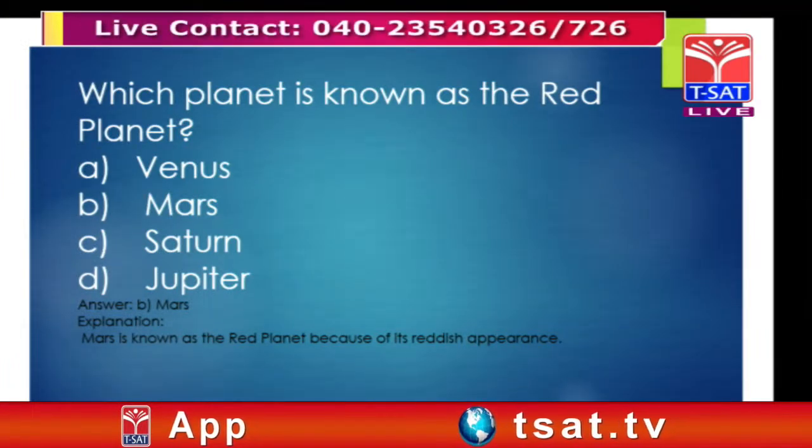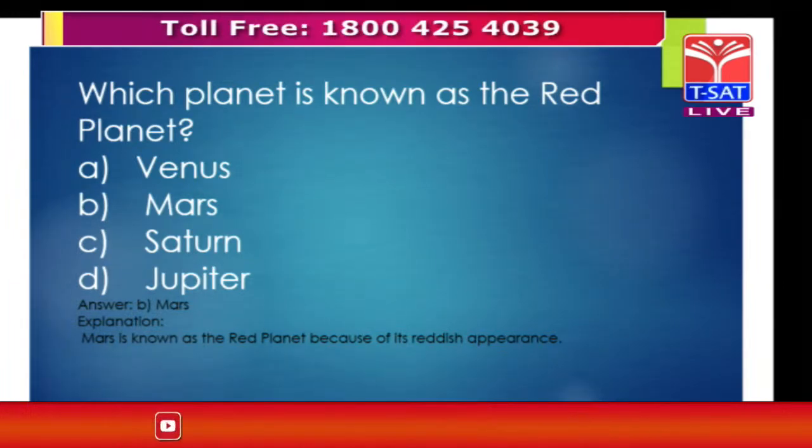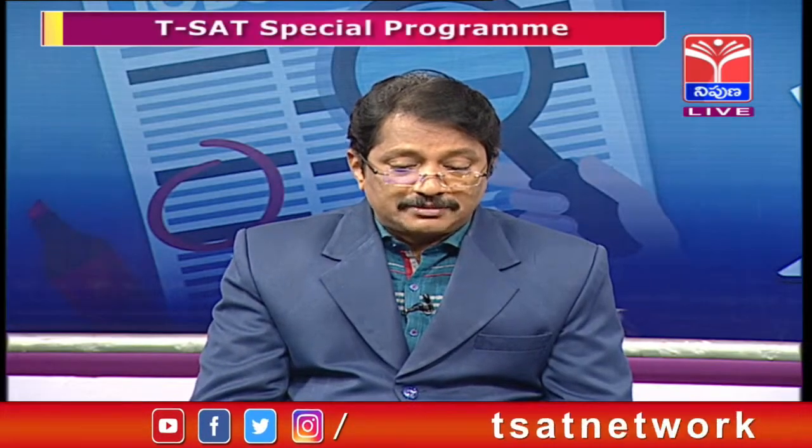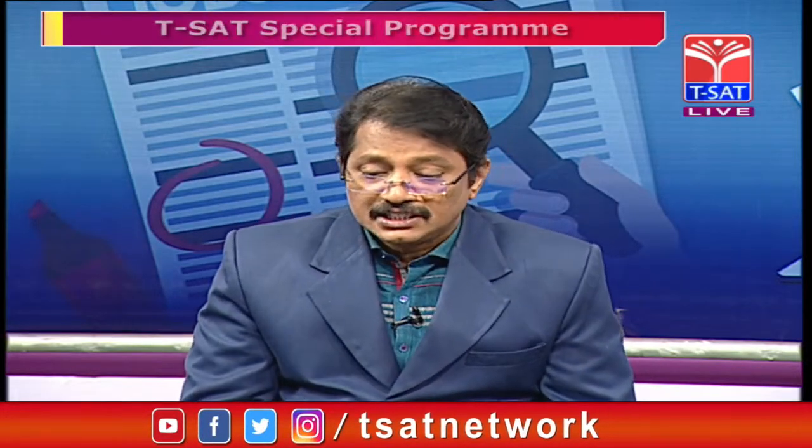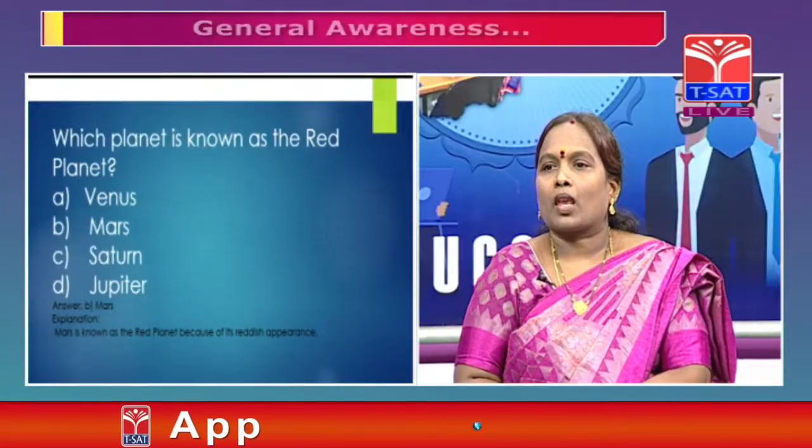All are planet names only. The first is Venus, the second is Mars, the third is Saturn, and the fourth is Jupiter. Okay, Bharani madam, which is the correct option, and which planet is known as the red planet? What is the reason? Can you share with us?